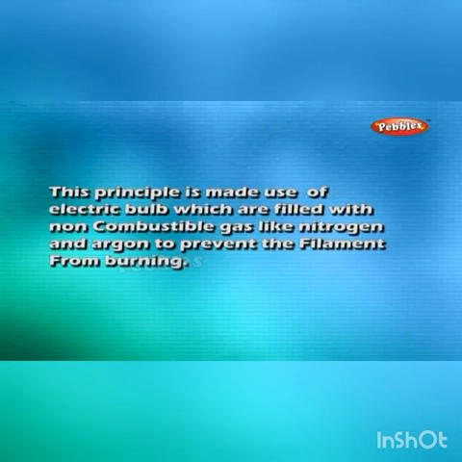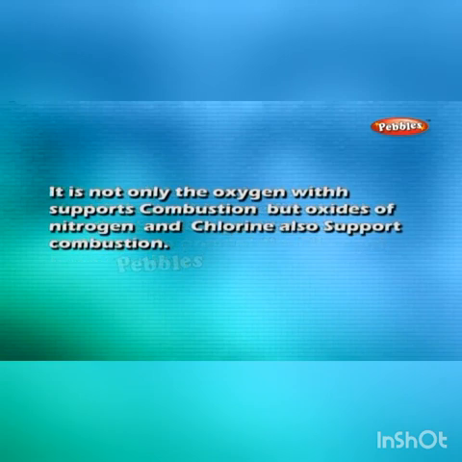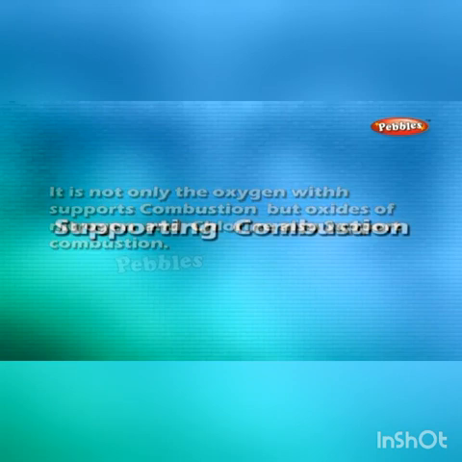This principle is made use of in electric bulbs, which are filled with non-combustible gases like nitrogen and argon to prevent the filament from burning. It is not only oxygen which supports combustion, but oxides of nitrogen and chlorine also support combustion.